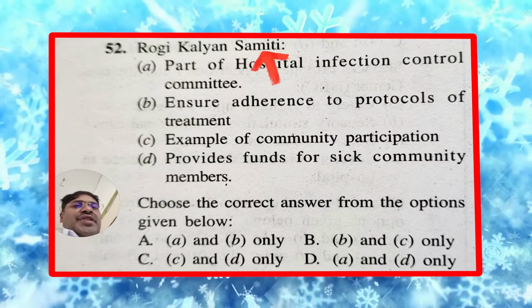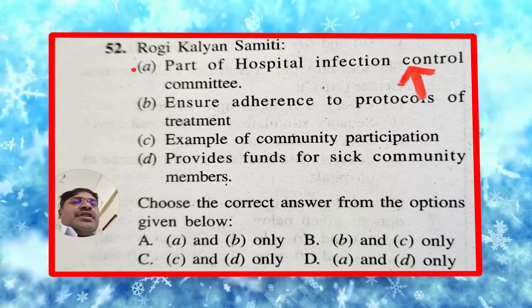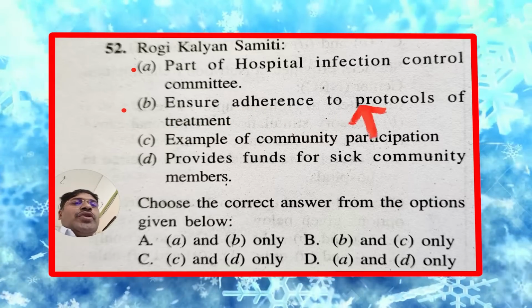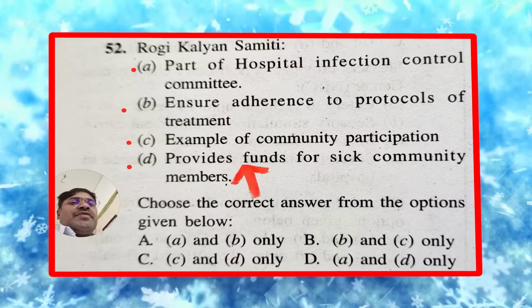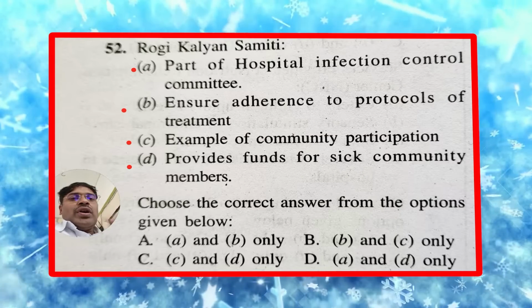Rogi Kalyan Samiti. A. Part of Hospital Infection Control Committee. B. Ensure adherence to protocol of treatment. C. Example of community participation. D. Provides funds for sick community members. Now, among these four, only two are correct.